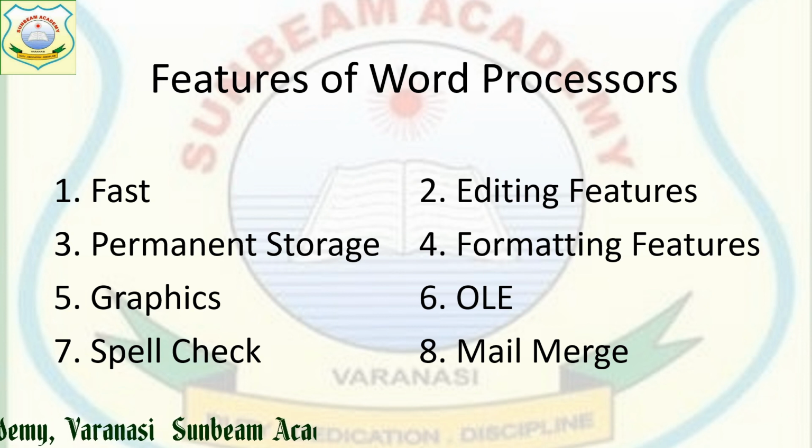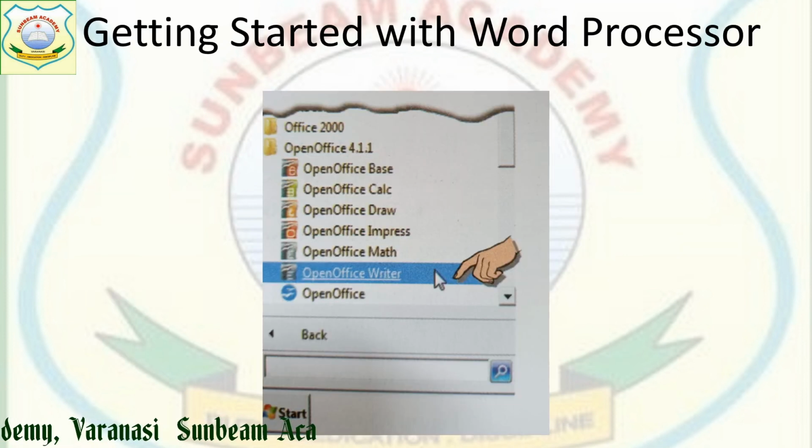Only a single document we will type, and we can make multiple copies by using multiple recipients, and the documents will be created automatically. So mail merge is the process in which the same document can be sent to multiple recipients without typing again. These were the features of the word processor. Through those features we were using word processors.